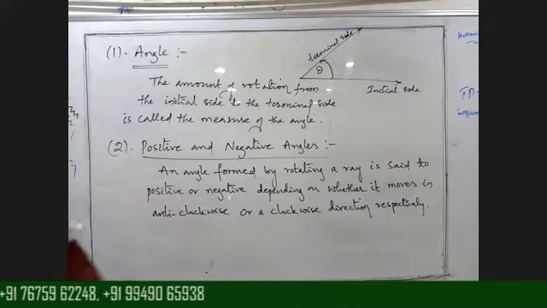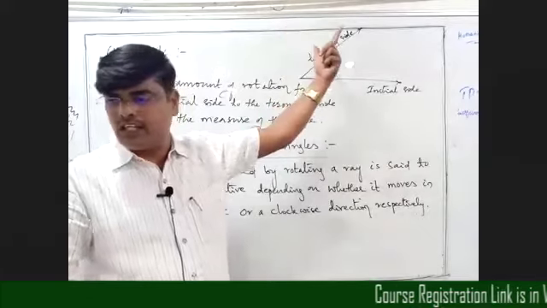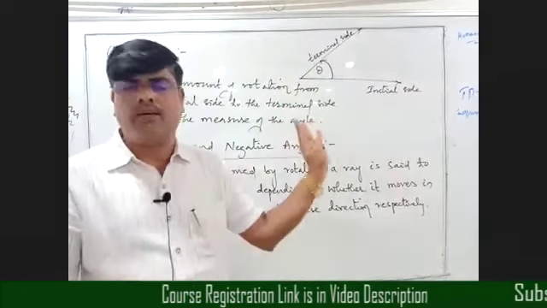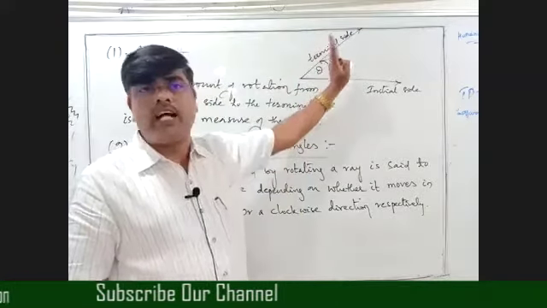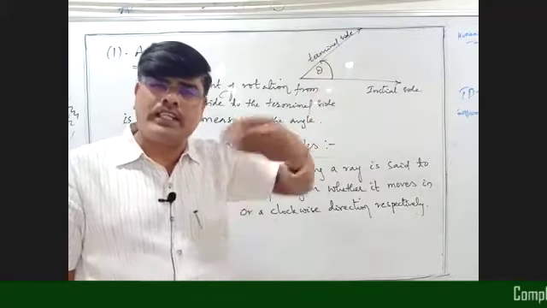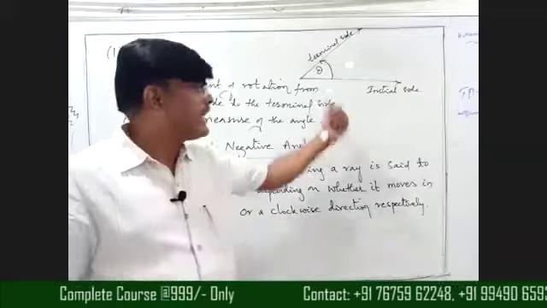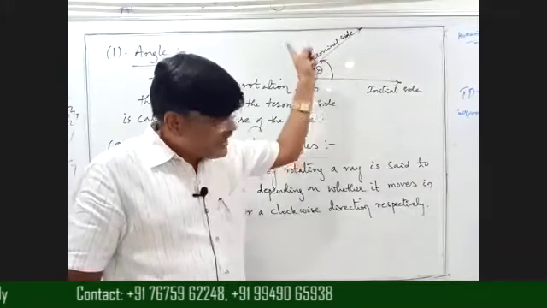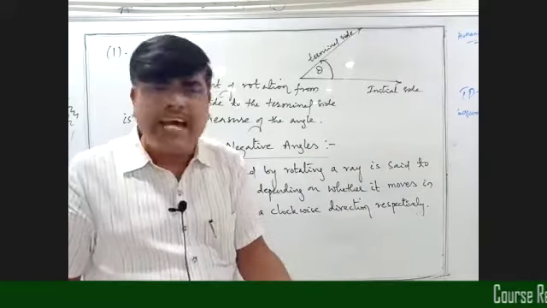If we are rotating in the anti-clockwise direction, then whatever angle is formed is treated as positive. If we are rotating in the clockwise direction, then whatever angle is formed is treated as negative.